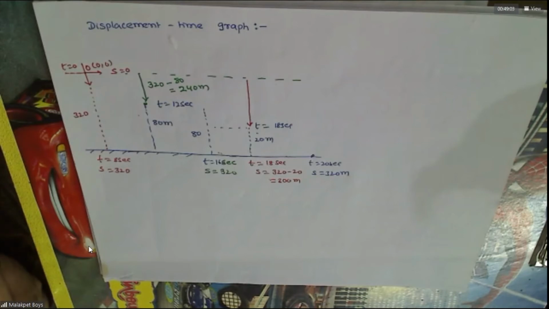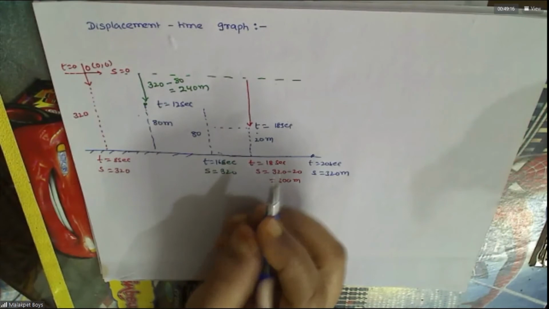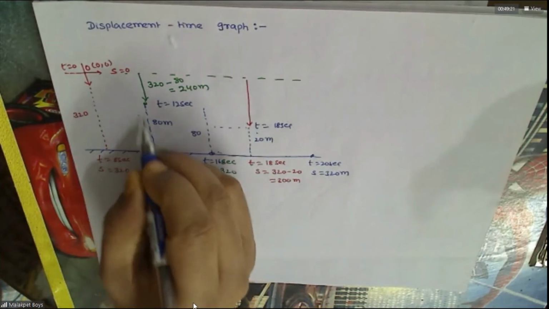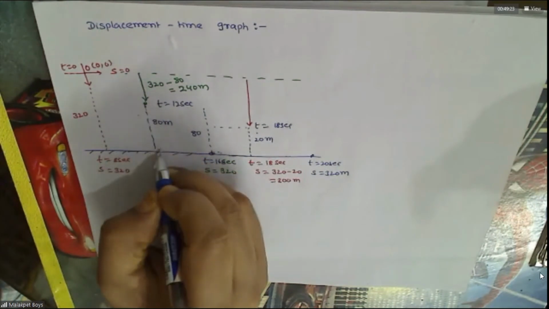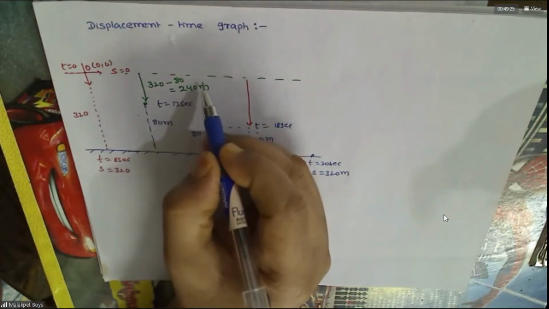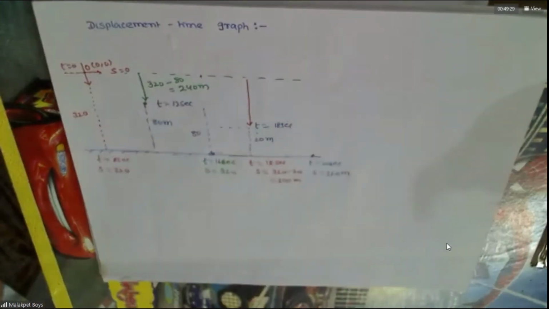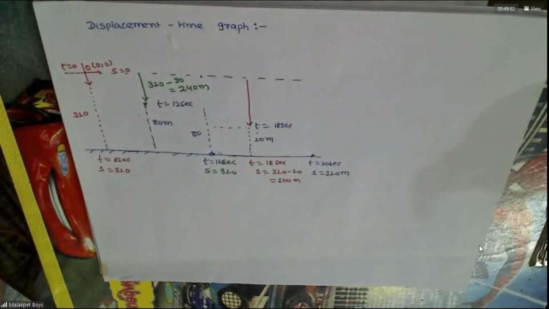Sir, excuse me, sir. Tell. I did not understand how displacement is 320 at time 16 and 20 seconds. At 16 seconds, where will be the ball? Here. This is 12 seconds, it reaches, again comes back another 4, 16 seconds. Displacement is the vector joining the initial and final. I understood, sir. Thank you.